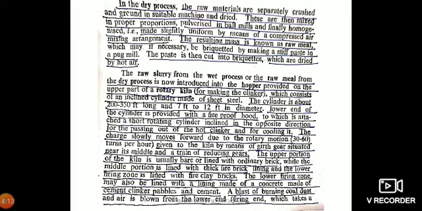the raw materials are separately crushed and ground in suitable machines and dried, and taken into that hopper, from which, through the screw conveyor, it enters the rotary kiln.